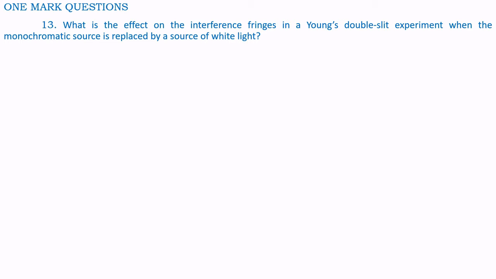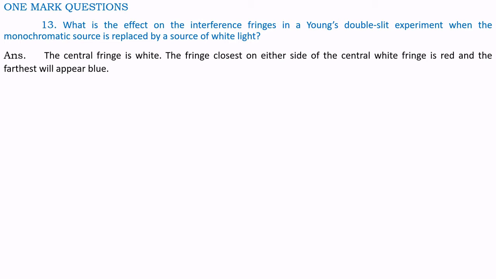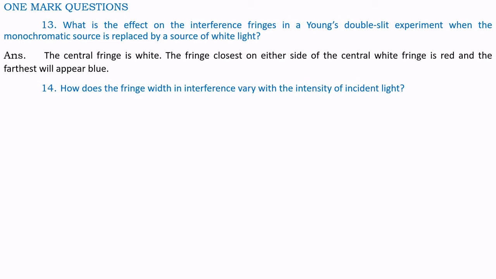Question number 13. What is the effect on interference fringes in a Young's double slit experiment when the monochromatic source is replaced by a source of white light? Answer. The central fringe is white. The fringe closest on either side of the central white fringe is red and the farthest will appear blue. Question number 14. How does the fringe width in interference vary with the intensity of incident light? Answer. The fringe width is not affected by intensity of incident light.